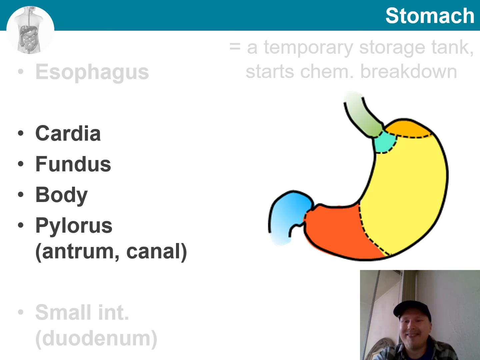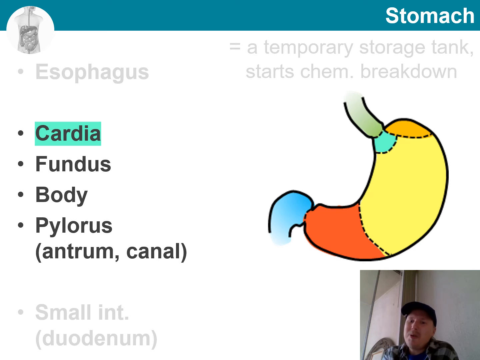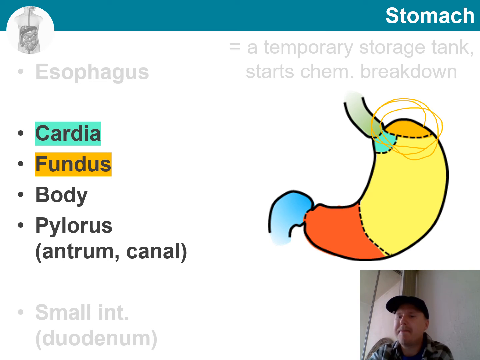Let's have a look at that. And you can see that the stomach starts from where the oesophagus ends and ends where the small intestines begin. So we will talk about all the parts in between these. The first one that I want us to note is the part where the esophagus joins the stomach. This is known as the cardia. And above that, so more superior, is the part that we call the fundus.